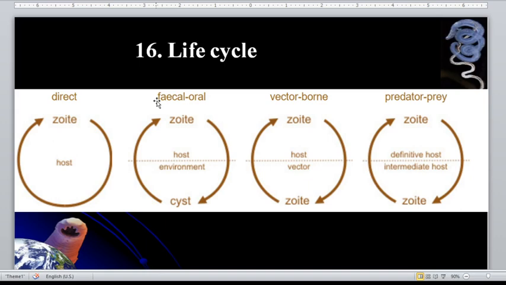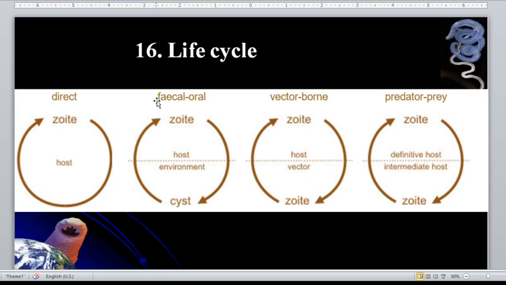Like for example, for Entamoeba histolytica, we have 2 stages, and what are those 2 stages? The trophozoite and the cyst form. And what is the infective stage for Entamoeba histolytica? The cyst form. So if you ingest the cyst form, you would be infected. But if you ingest the trophozoite, you will not be infected because the trophozoite is not resistant to the acidic pH of the stomach. So that is for fecal oral route transmission.